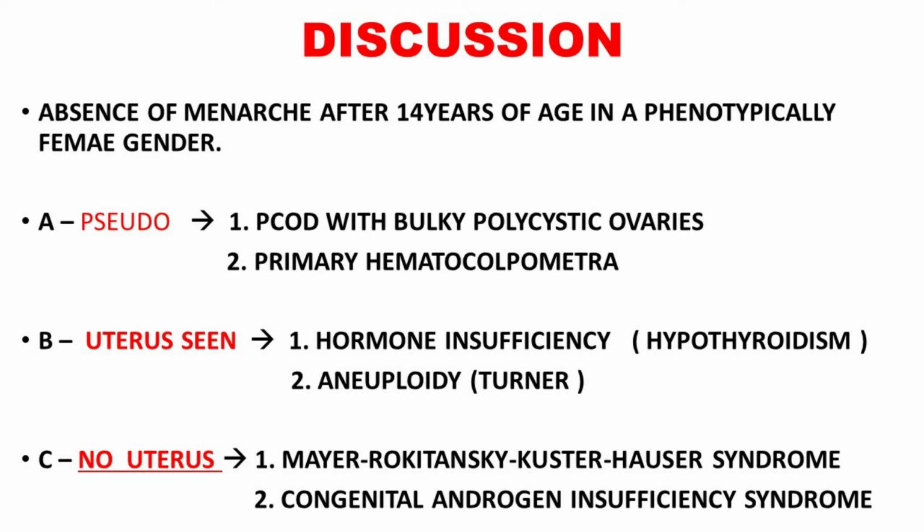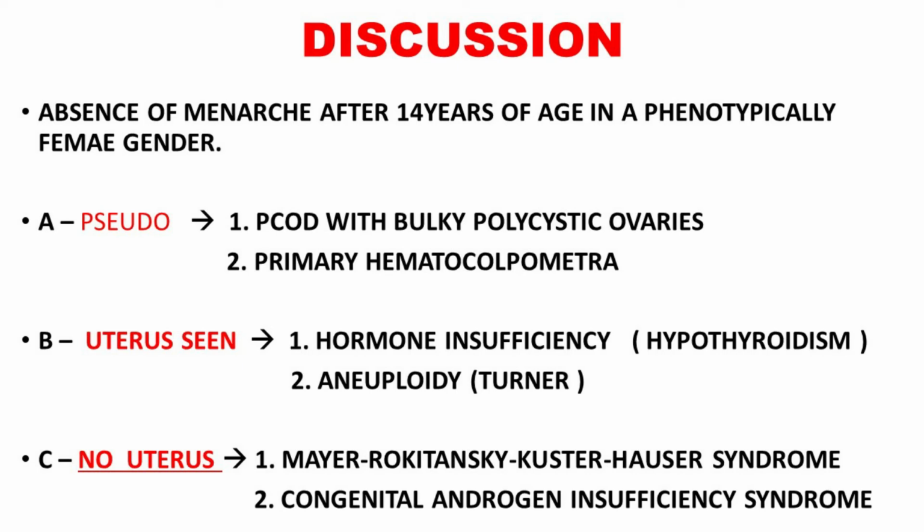The second is gonadotrophin releasing hormone deficiency, GnRH deficiency. So they're the more common ones of primary amenorrhea. The second one is due to aneuploidy. The most common one is Turner syndrome, which gives an infantile uterus and streak ovaries in ultrasound or MRI. So we have finished the second one: primary amenorrhea due to hormonal insufficiency or due to aneuploidy.